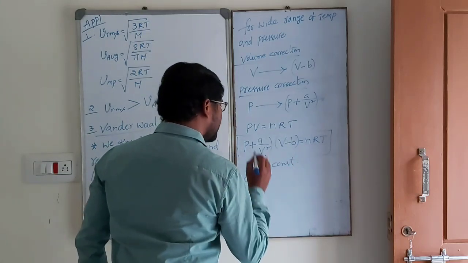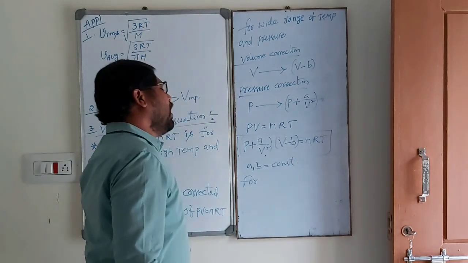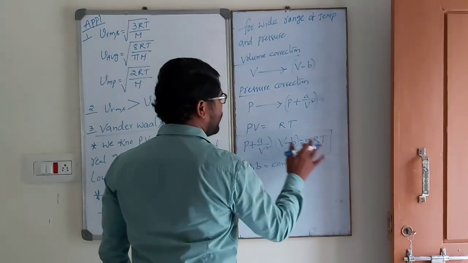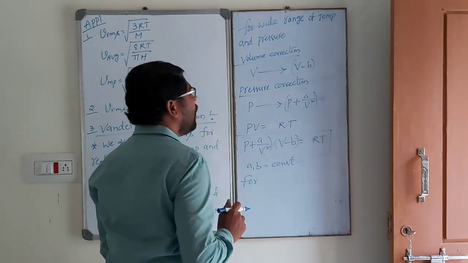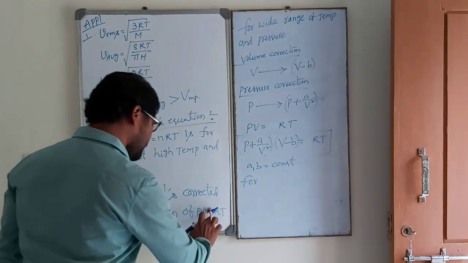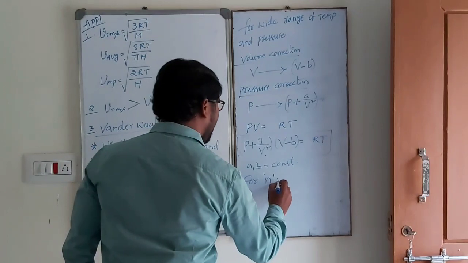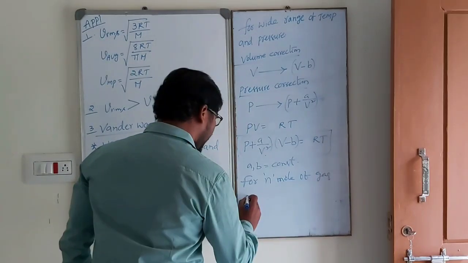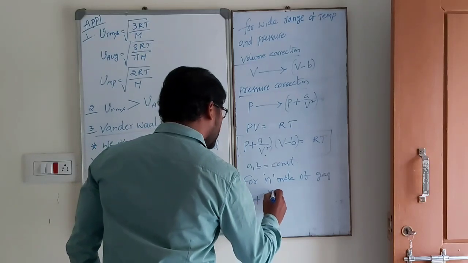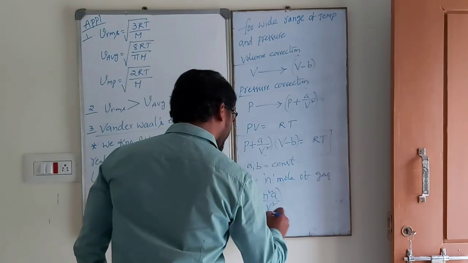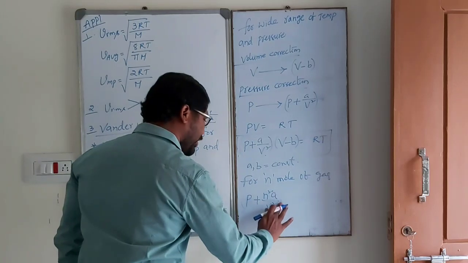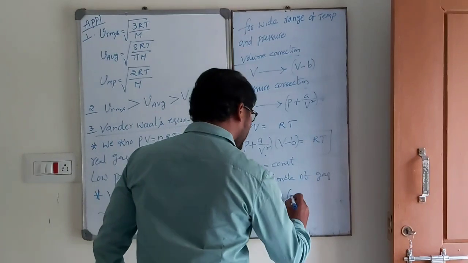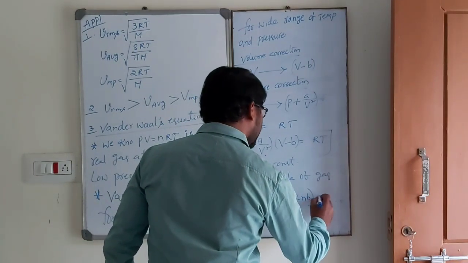For n moles of gas, for one mole this is PV is equal to RT, only for that. For n moles of gas, P plus n square a by V square, according to dimensions, times V minus nb is equal to nRT.